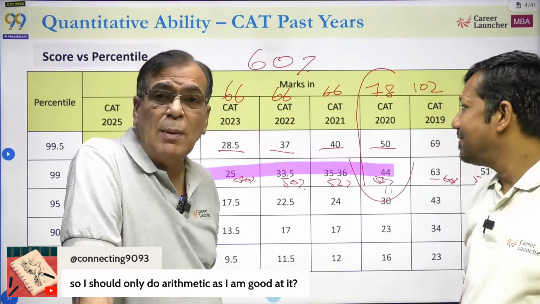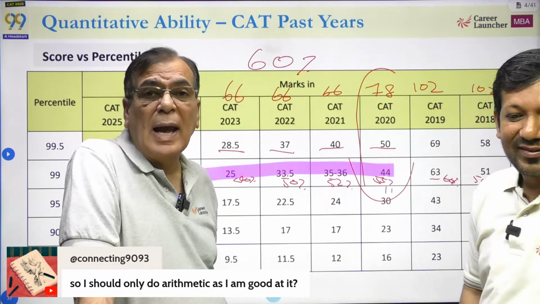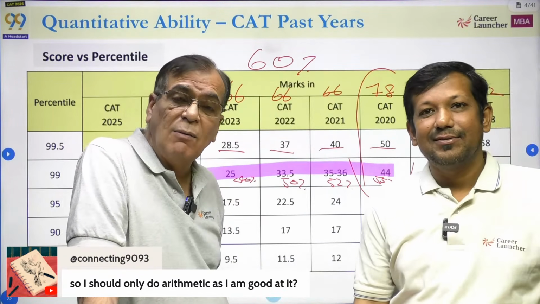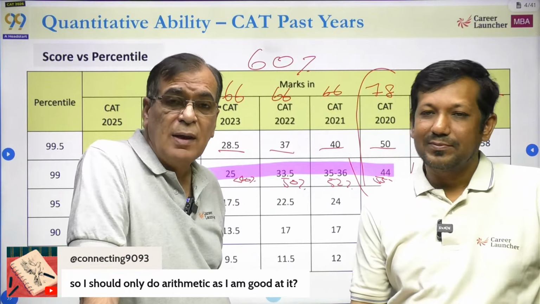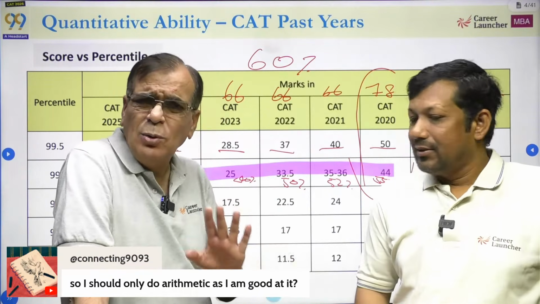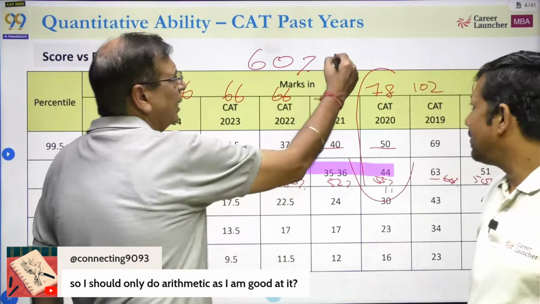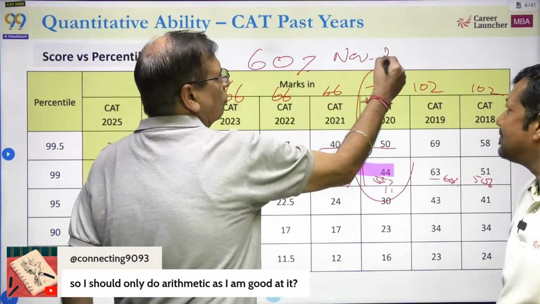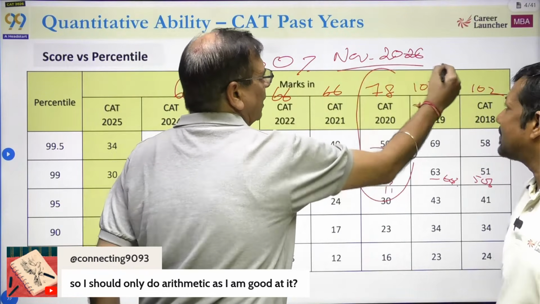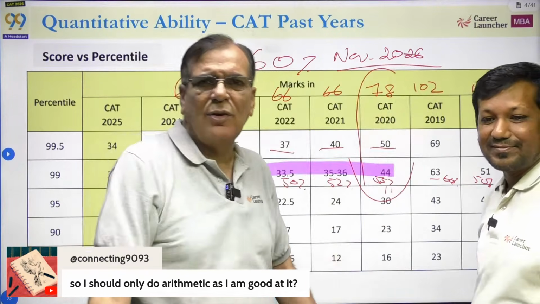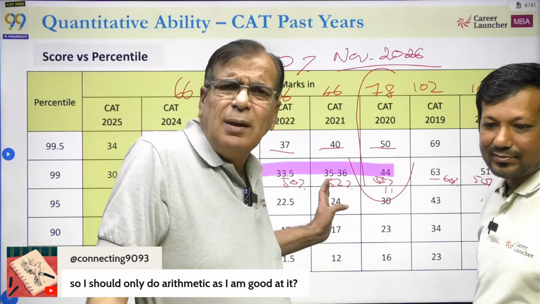One of the things you need to remember is that there's no guarantee of what the difficulty level of the question will be in each of these areas. Secondly, when are you going to take CAT? You will take CAT in November of 2026, and right now we are sitting on 1st of March. You have ample time in front of you.